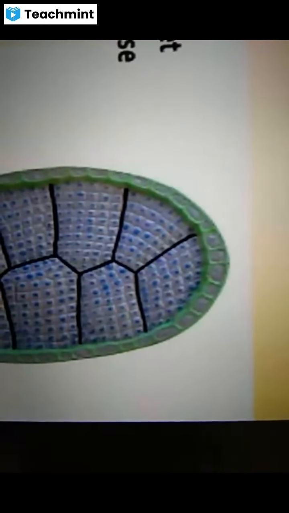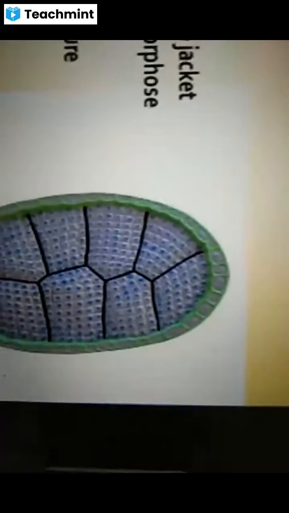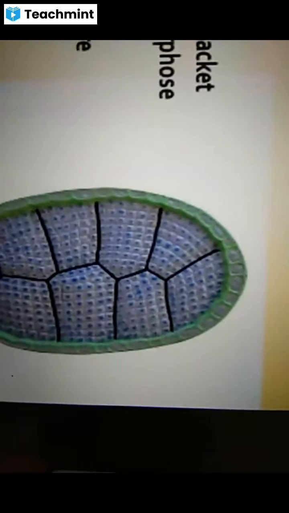After the androgonial cells metamorphose into androcytes, each androcyte undergoes division, forming 2 antherozoids. An antherozoid has mainly 2 parts, the flagellar region and the nuclear region.